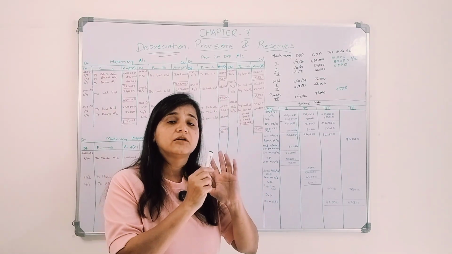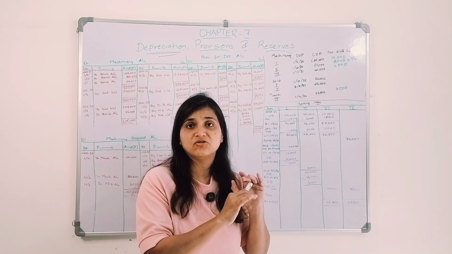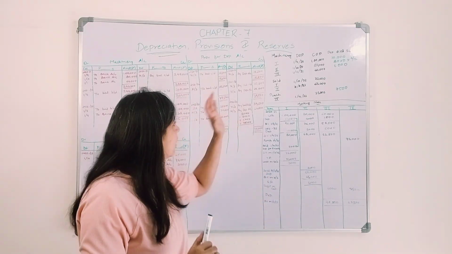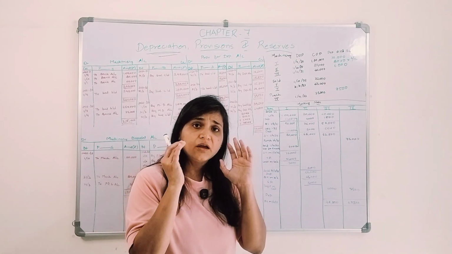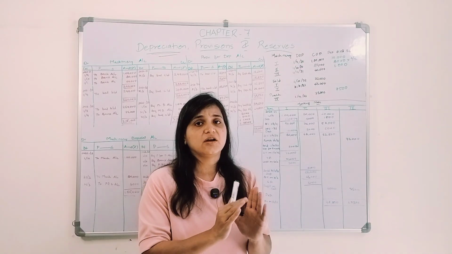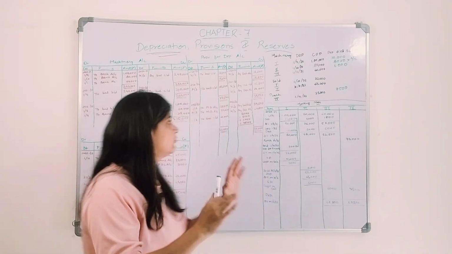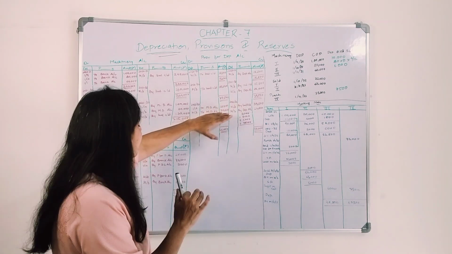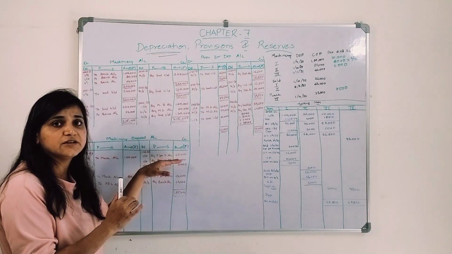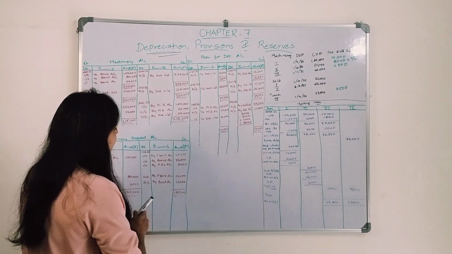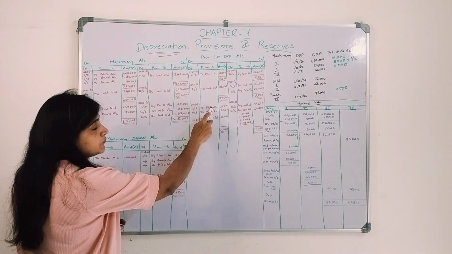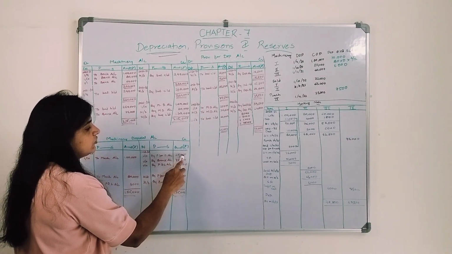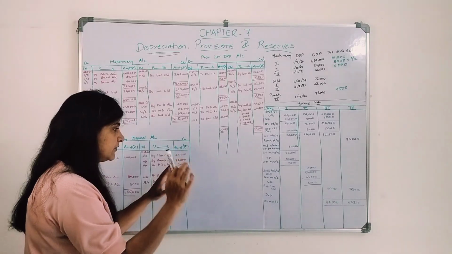Now we need to close that accumulated depreciation also and transfer it to the machinery disposal account. What will be the entry? Provision for depreciation account debit to machinery disposal account. We need to close this much amount, and we need to transfer it to the machinery disposal account. So provision for depreciation account debit to machinery disposal account 25,000, right?